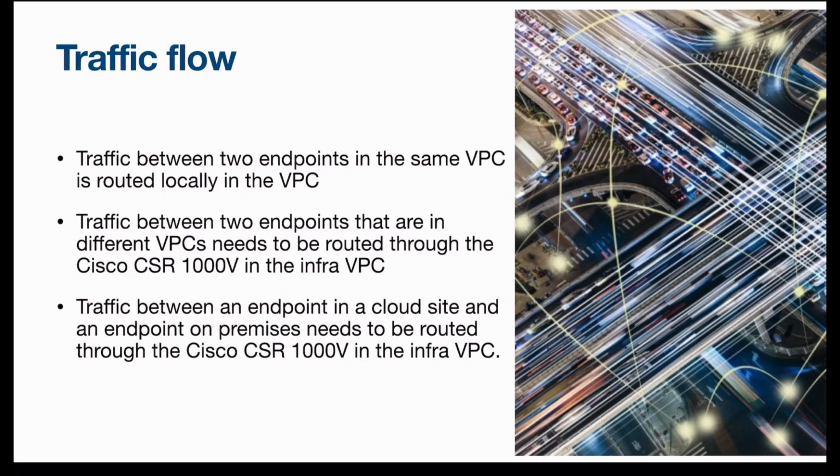Now traffic flow. Whenever you want to communicate within the VPC, it will not go through the CSR router. But when you want to communicate from one VPC to another, or from a VPC back to on-prem, you will go through the CSR 1000V router.